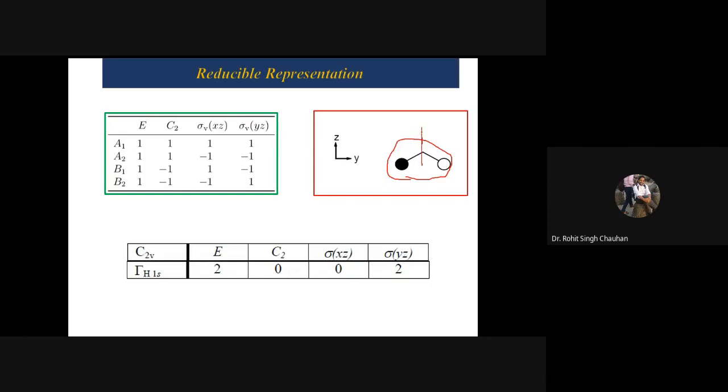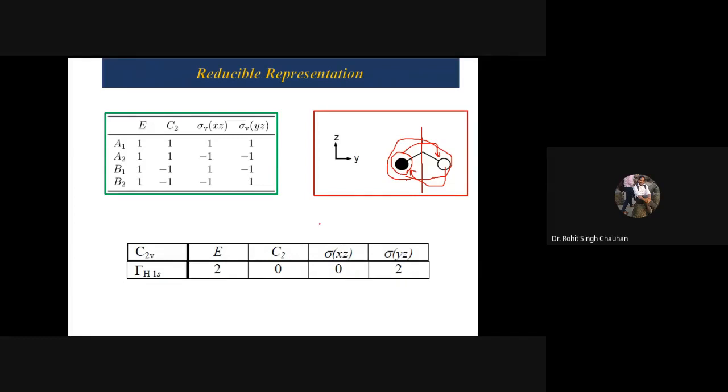If we apply C2, see what will happen. That dark circle is going to sit on this position, right? And the non-shaded part is going to become here. That means both the atoms are going to be shifted. In that case, the number of unshifted atoms will be 0.